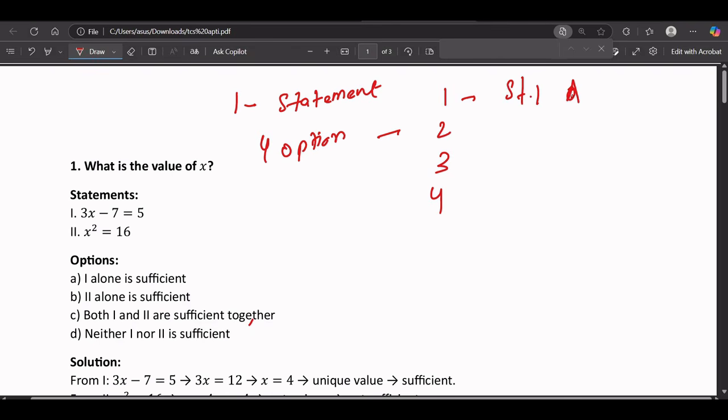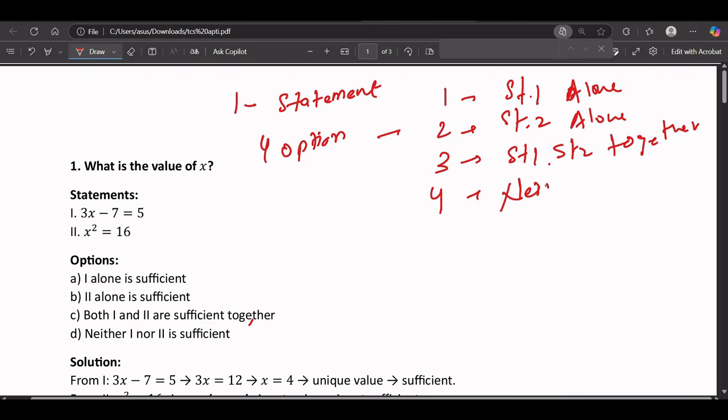The second is statement two alone is true. The third is statement one and statement two together are true. And the fourth is neither is true.